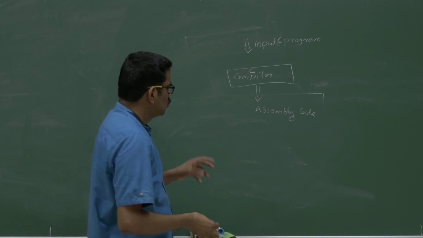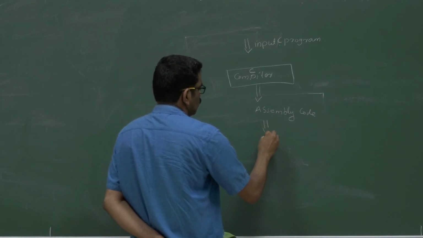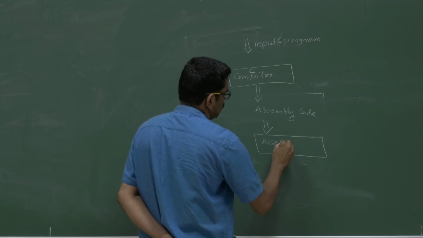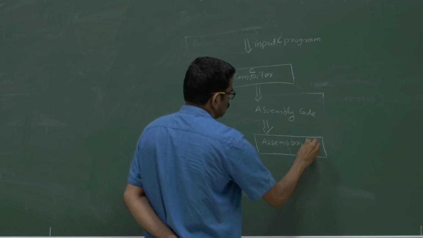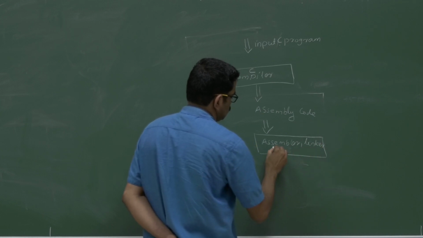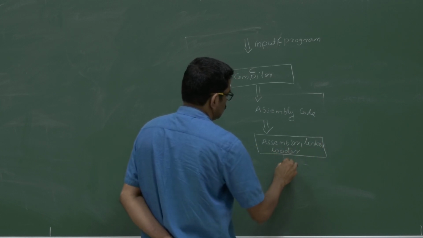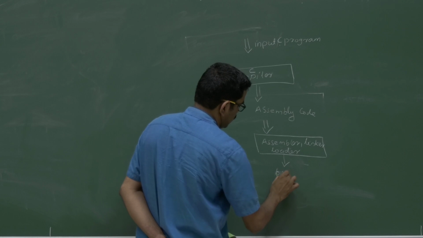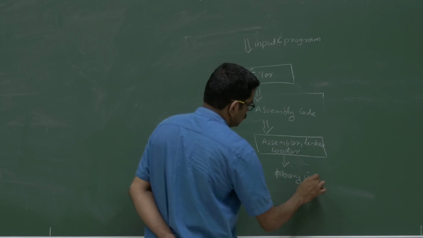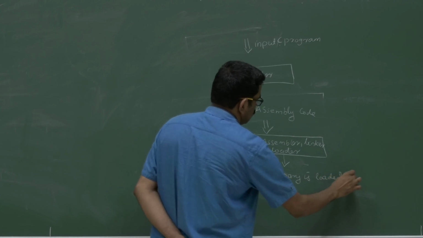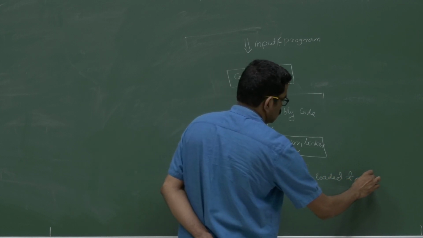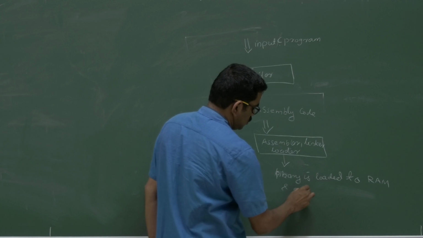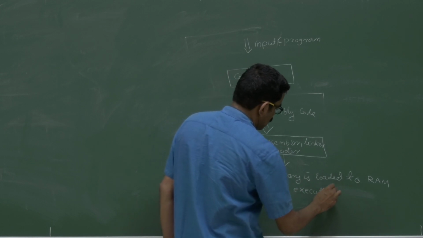Also, once that assembly code is there, you need an assembler, linker, loader, etc. Finally, the program is mapped to a program binary, which is loaded to RAM and executed.